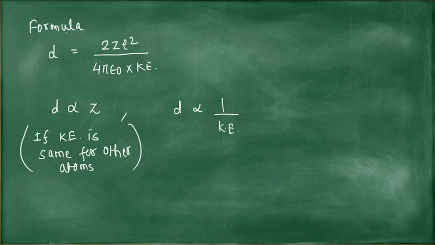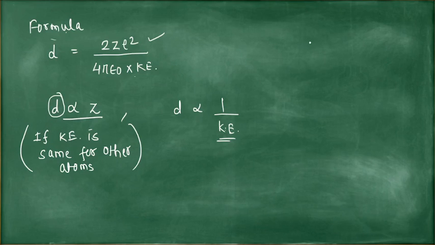The formula for distance of approach is 2Ze square on 4 pi epsilon 0 into kinetic energy. You have to remember this formula and the relation between D and Z, D and kinetic energy. If kinetic energy is the same for other atoms, then what is the distance of closest approach?